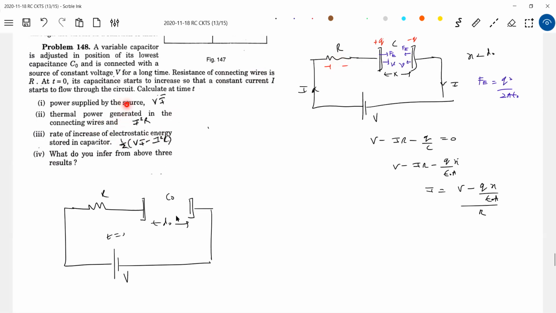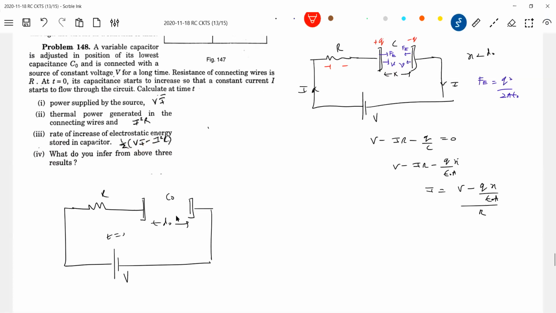The difference of these two, Vi minus I square R, is given to the capacitor. Of the energy available across the capacitor, half of it will be available for increase in electrostatic potential. Where has the remaining part of the energy gone?